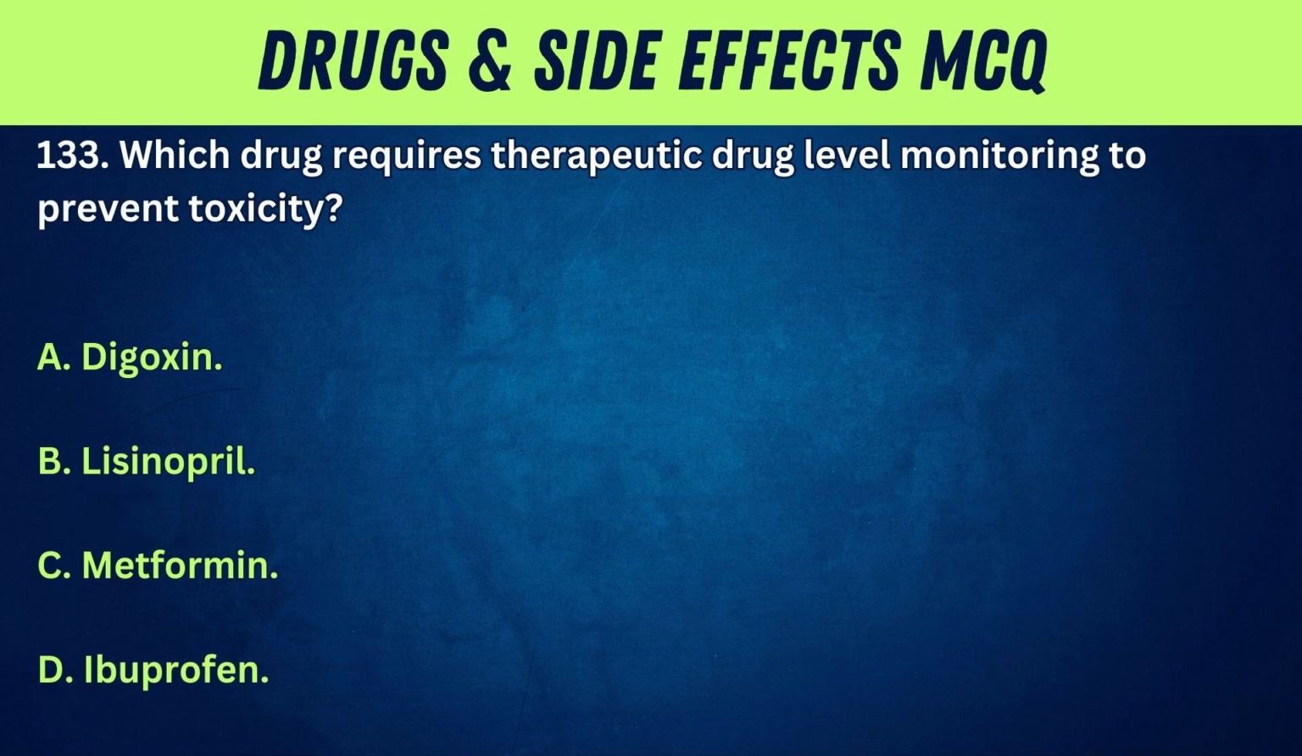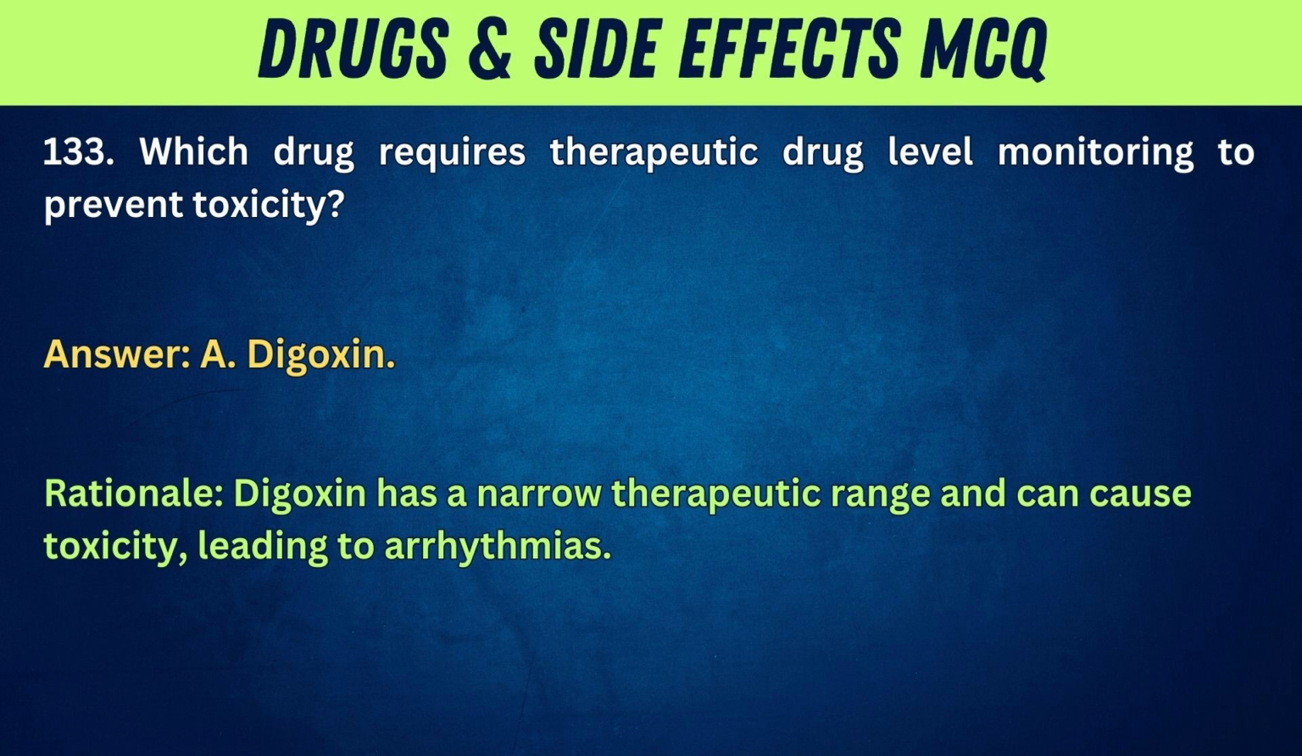133. Which drug requires therapeutic drug level monitoring to prevent toxicity? A. Digoxin. B. Lisinopril. C. Metformin. D. Ibuprofen. Answer: A. Digoxin. Rationale: digoxin has a narrow therapeutic range and can cause toxicity, leading to arrhythmias.